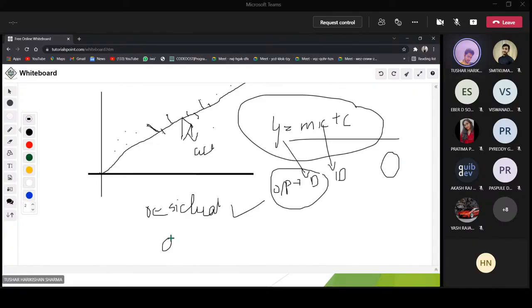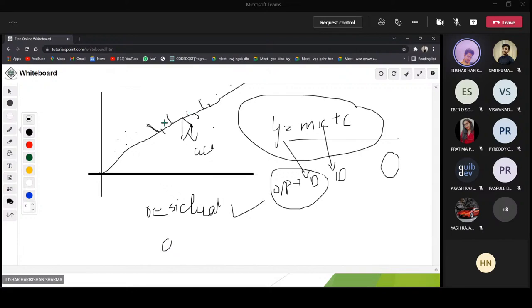From the points which are plotted on the graph is minimal. That is known as the best fit line. You can relate it with the name, best fit. Best fit means it's the best, and the errors and the residuals which are there, those are minimal.